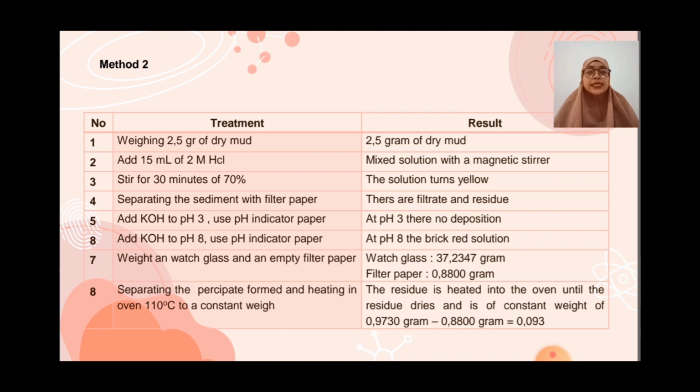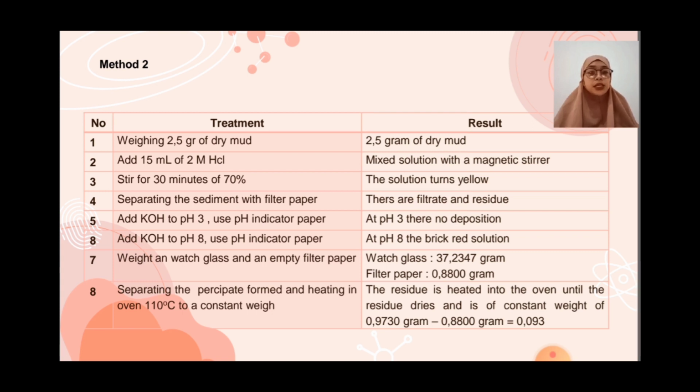Separating the sediment with filter paper. There is a filtrate and residue. Add KOH to pH 3. Use pH indicator paper. At pH 3, there is no deposition. Add KOH to pH 8. Use pH indicator paper. At pH 8, the solution turns bright red.